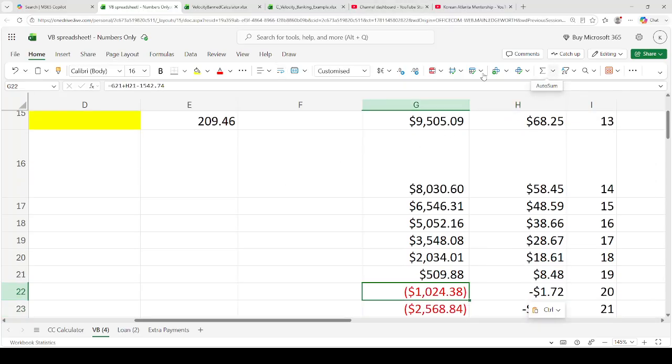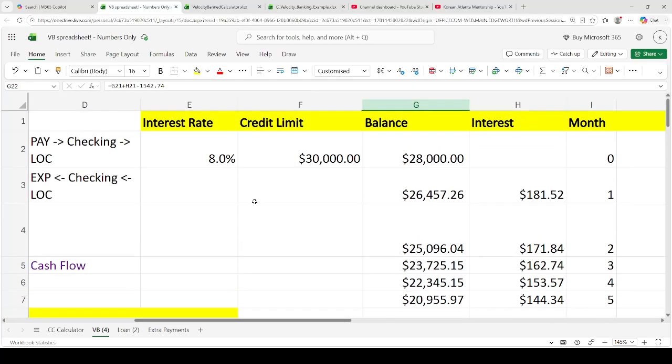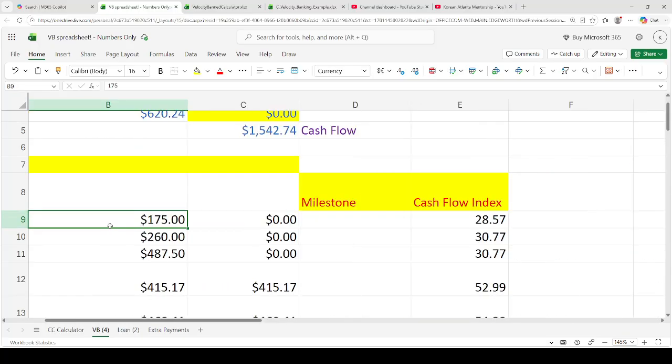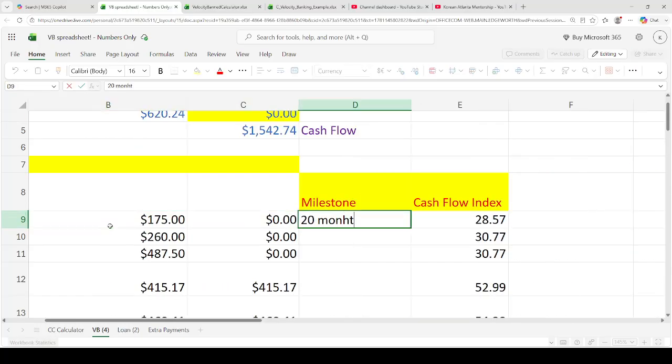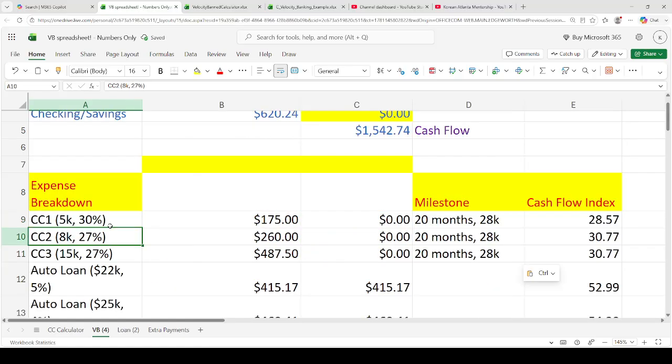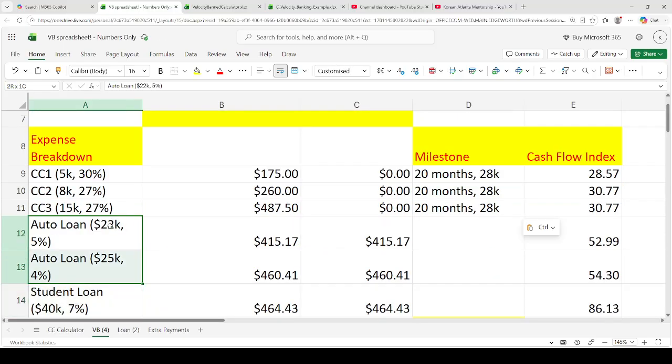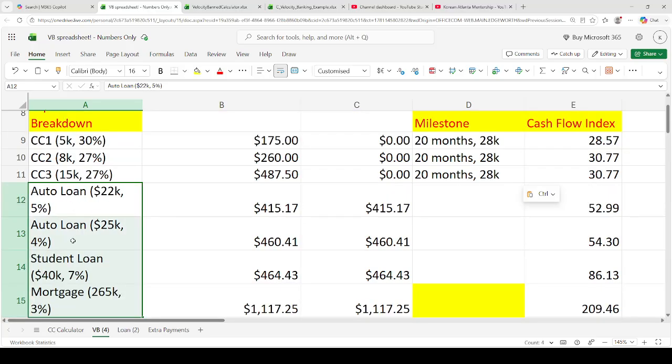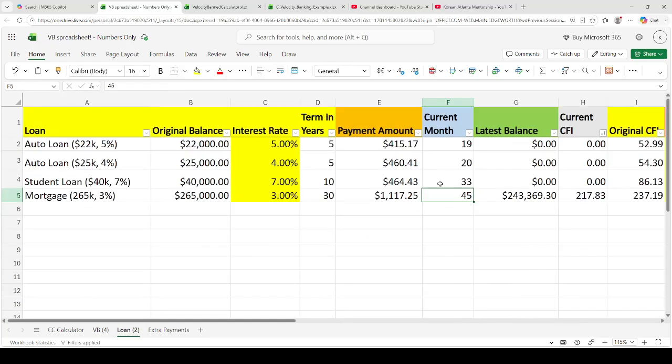Month 20, we'll have paid off 28K. So 20 months, 28K. And then we have these two auto loans, the student loan and the mortgage. So let's figure out at 20 months, what's the balance of everything?